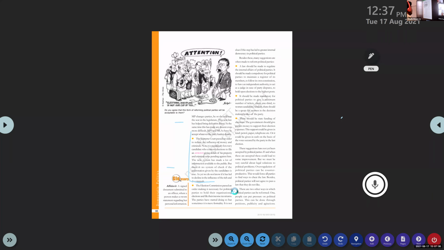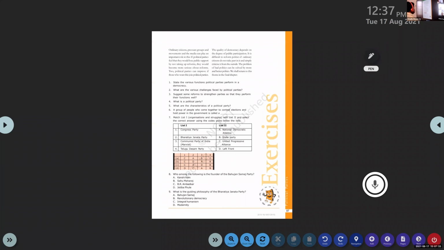Besides this, many suggestions are often made to reform political parties. These are some of the reforms made by the government to reform the political parties. Government in the sense of the political parties only, right or not? They made these reforms, these rules to reform political parties. At the same time, there are a number of other suggestions to reform political parties, so we will discuss those in the next class to finish this chapter.